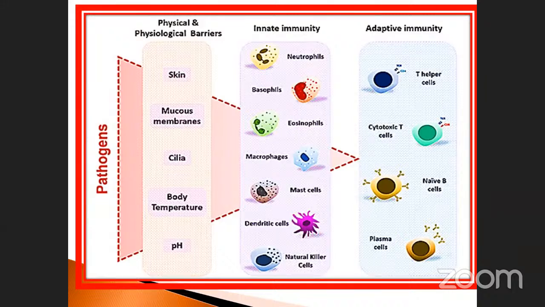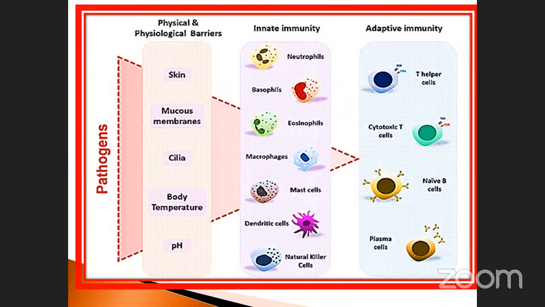See here, all the macrophages. What happens, macrophages prevent the pathogen; it will not enter inside. First the skin is there, then the blood, then inside, the adaptive immunity cells also protect against pathogens. So that's why we are healthy. Otherwise, we would fall ill. That is very, very important. So neutrophil, basophil, eosinophil, macrophages, these are all our blood components, isn't it? Blood cells, WBCs. And mast cells, dendritic cells, and natural killer cells also. These participate in innate immunity.